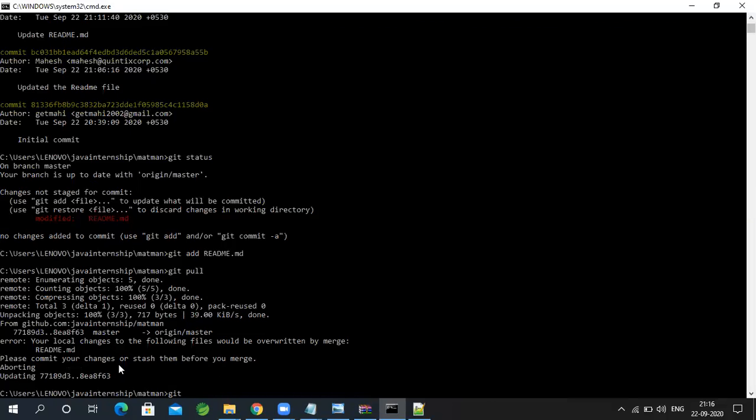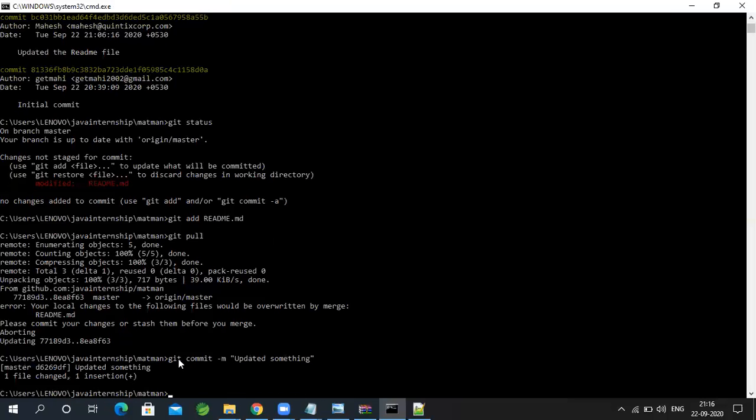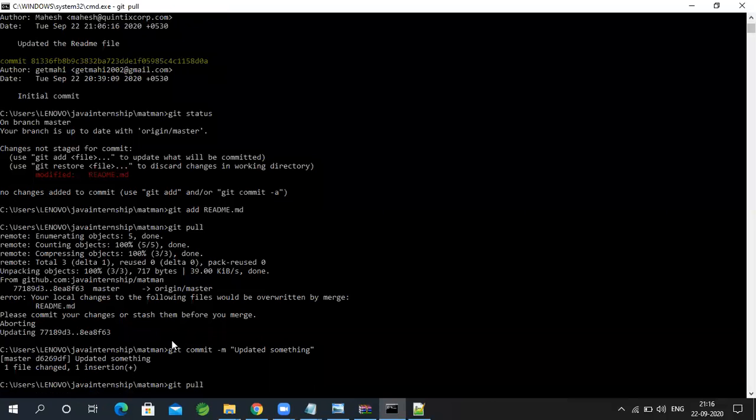Please commit your changes or stash them before you merge. So let me commit my changes to my local repository. Git commit, updates something. I'm updating my local repository. Now let me do a git pull and see what will happen.